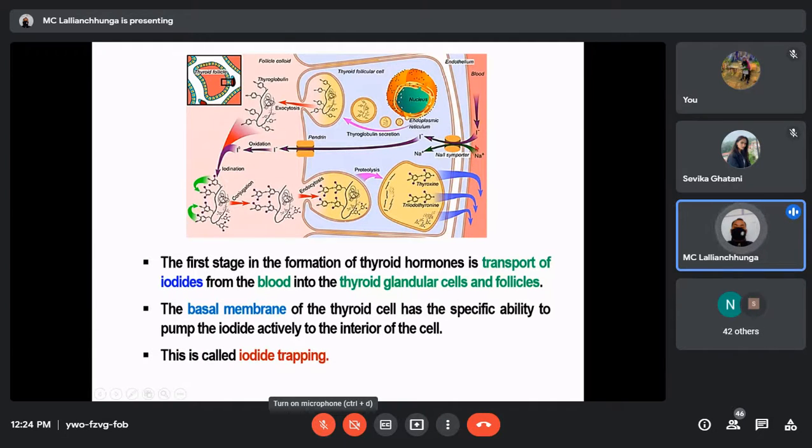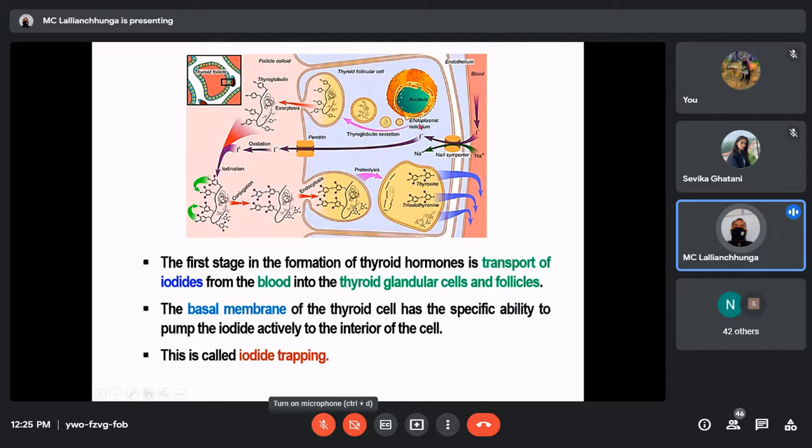Just like that, here also an importer is present on the basal membrane of these follicular cells, so that iodide and sodium are transported in the same direction inside the follicular cells.